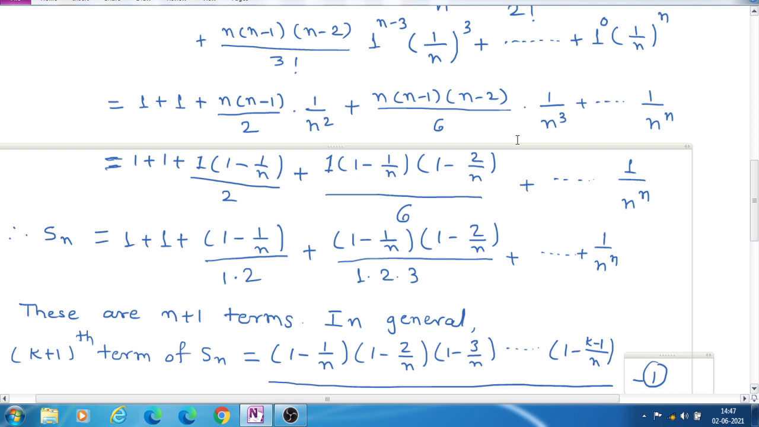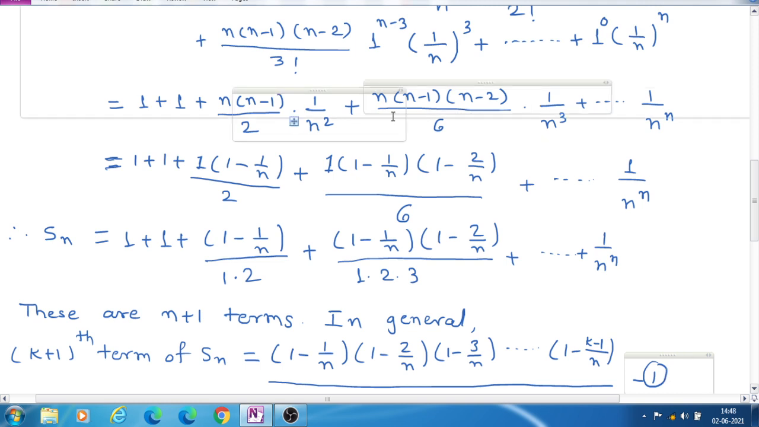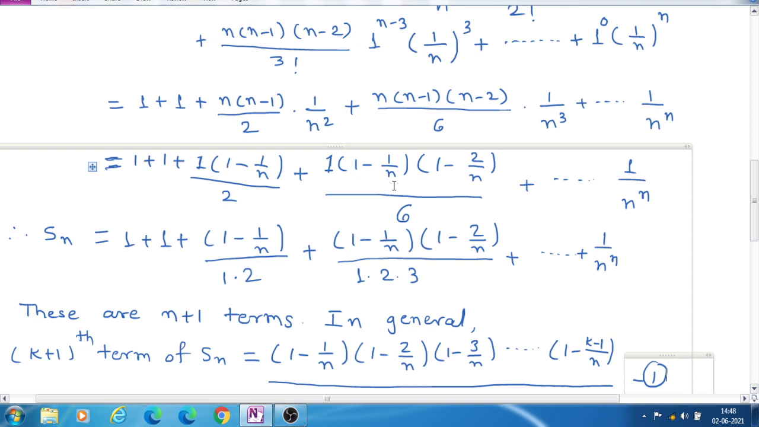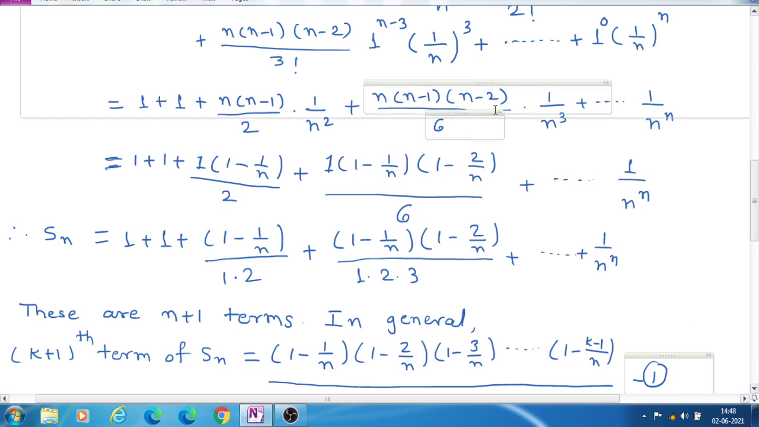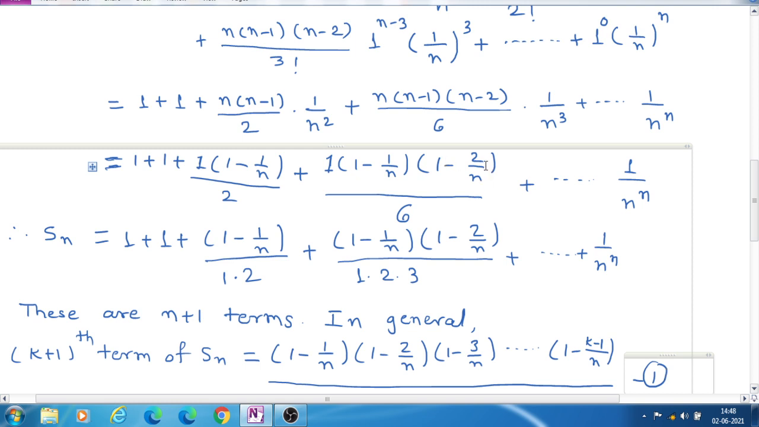Similarly, in the next term, here is 1 upon n cube and here are three factors, n into n minus 1 into n minus 2. In each factor, we divide by n. That means we divide by n into n into n, that is n cube. So dividing each factor by n, this n is cancelled and n minus 1 divided by n means 1 minus 1 upon n. The next bracket, n minus 2 divided by n, is 1 minus 2 upon n, and divided by 6.